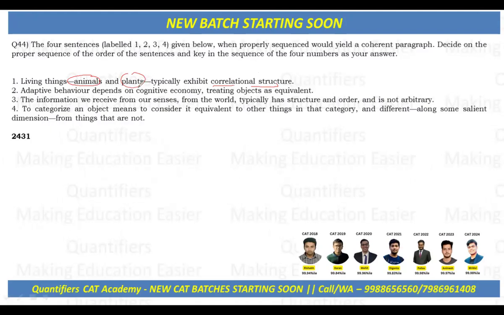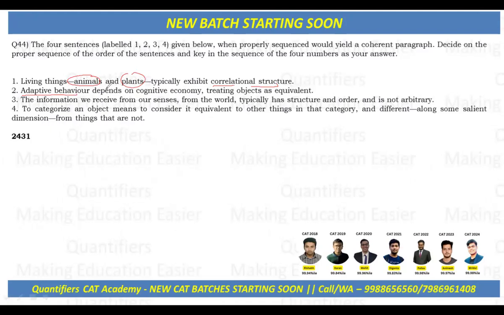Now, adaptive behavior depends on cognitive economy, treating objects as equivalent. First of all, let's understand: I'm sure you know what adaptive behavior is. Adaptive behavior means behavior that actually helps organisms survive in the environment.